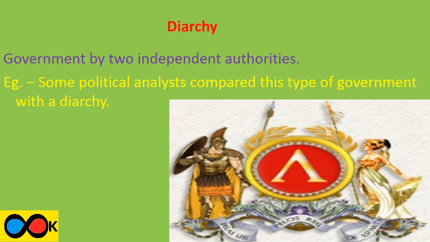Our next word is diarchy, which means government by two independent authorities. For example, some political analysts compared this type of government with a diarchy. Remember this word by relating this picture. Here, government by two independent authorities.